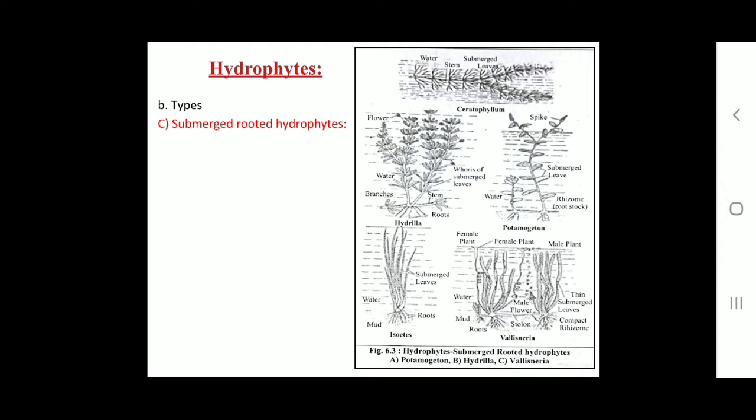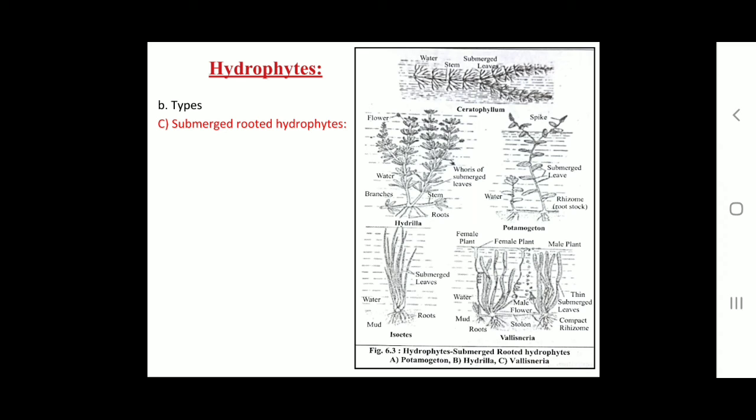They show external adaptations in hydrophyte stem as well as internal adaptations in hydrophyte stem. So first we see external adaptations in hydrophyte stems. First adaptation, the submerged hydrophytes Hydrilla and Potamogeton have long, slender, weak, spongy and flexible stems. So they can sway to and fro in the water current and easily bend without breaking.